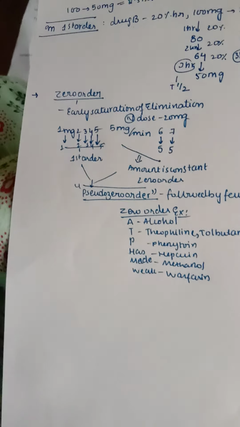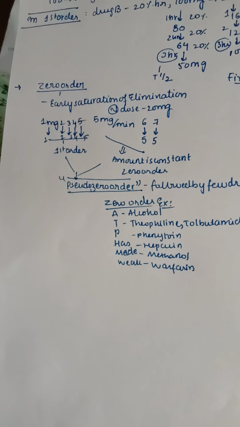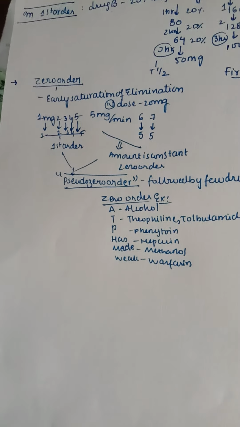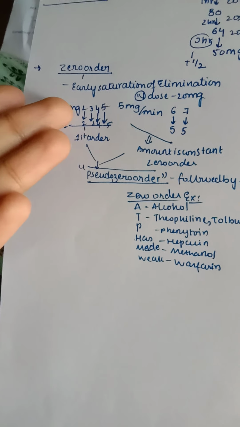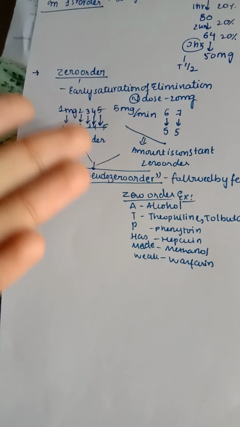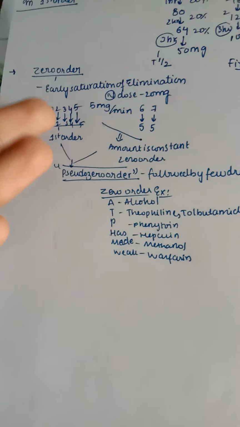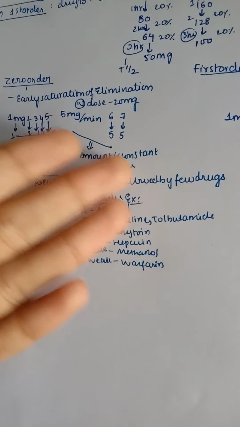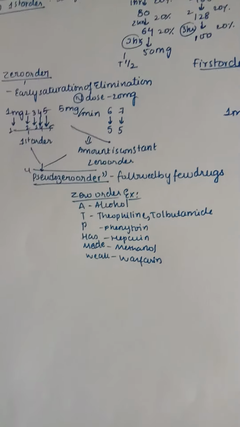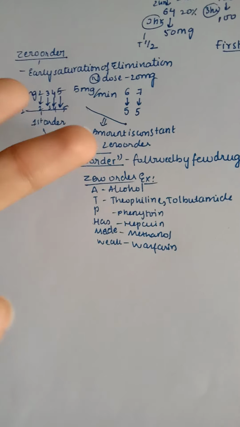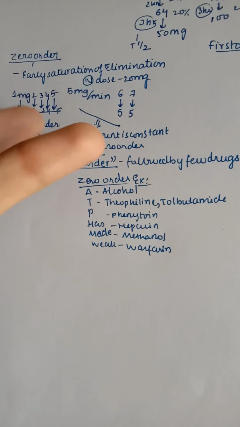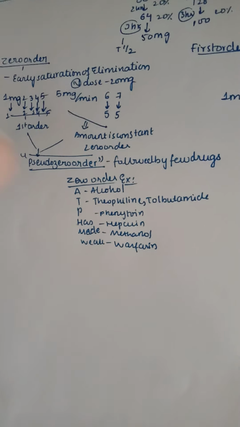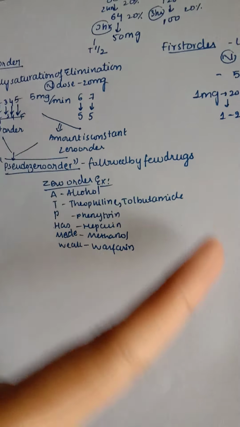So zero order and first order, let us compare them. Zero order has early saturation of elimination, normal dose 20 milligrams. So you can see if 1 milligram gets out as 1, 2 as 2, 3 as 3, then this is first order elimination. But if 6 is going out as 5 and 7 is also going out, then the amount is constant here, so it is zero order. We can also say it as pseudo zero order because here both first order and zero order are available. So this is pseudo zero order followed by a few drugs.